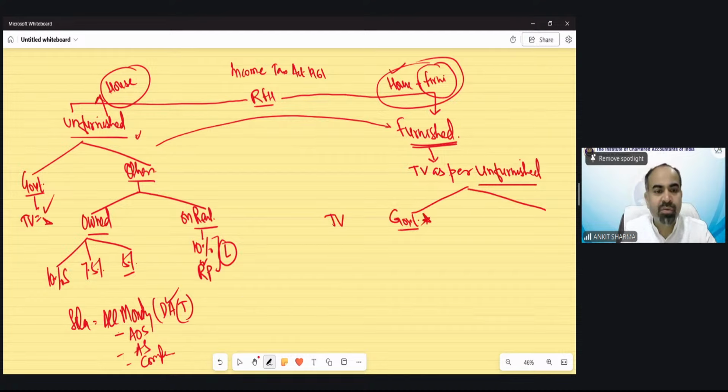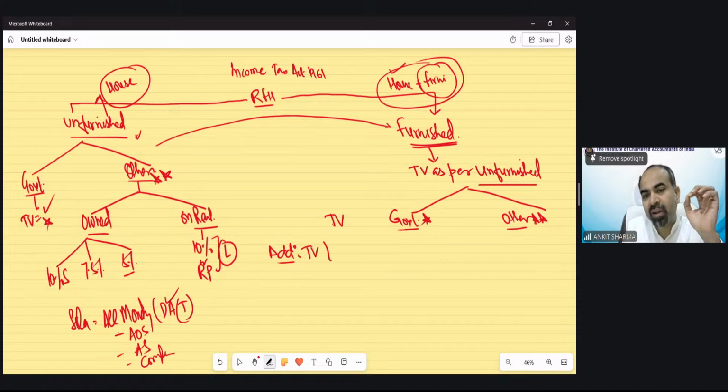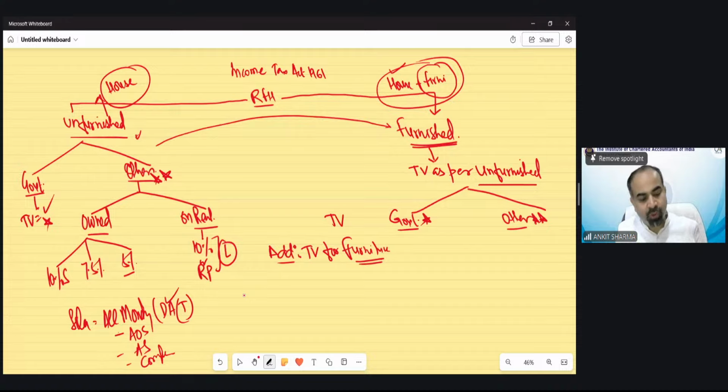If it is any other case, there is nothing new, because these conditions need to be applied in case of the furnished situation as well. The new point is the addition of taxable value for furniture. So this is new in case of the furnished case.